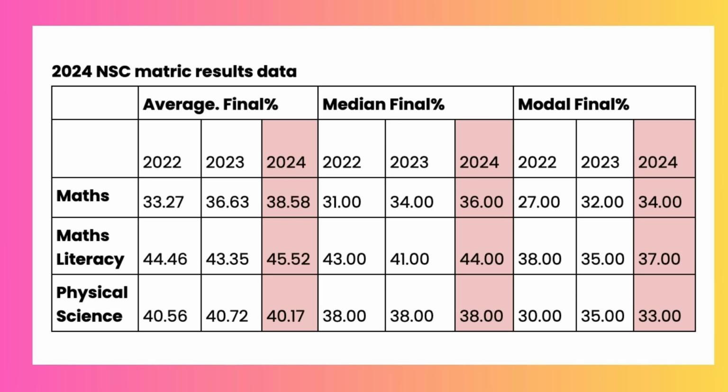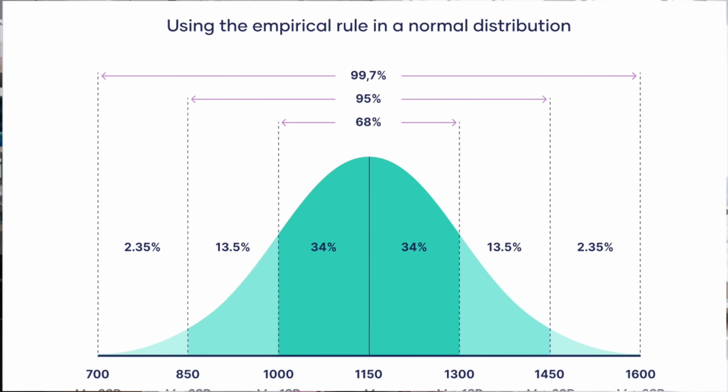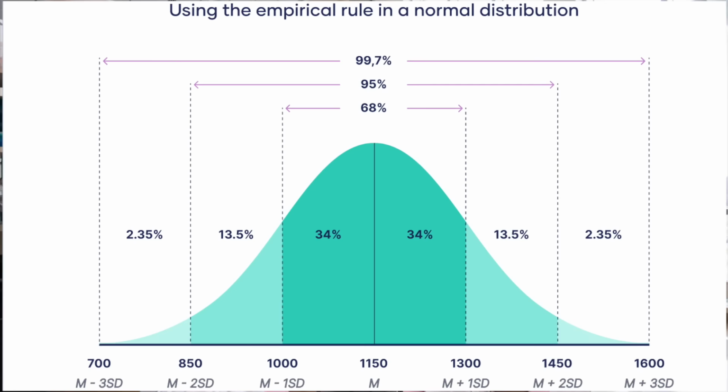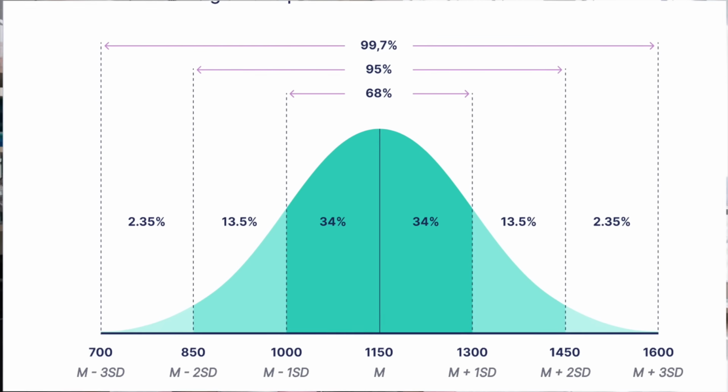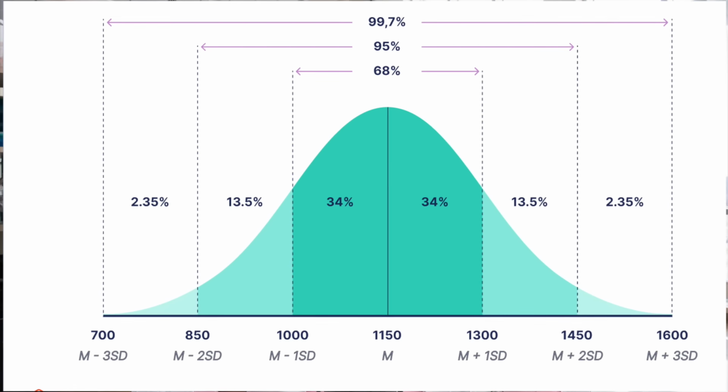Physical science, average mark 40%. Median mark 38%. Modal mark 33%. You know that distribution curve that you sometimes see in the statistics textbooks? There's the normal distribution curve. But when you have a skewed distribution on one side or the other, you need to look at more marks than just the average. The average works quite well when the distribution curve is normal. But if there are discrepancies, maybe too many overperformers or too many underperformers, it can be a misleading data point.